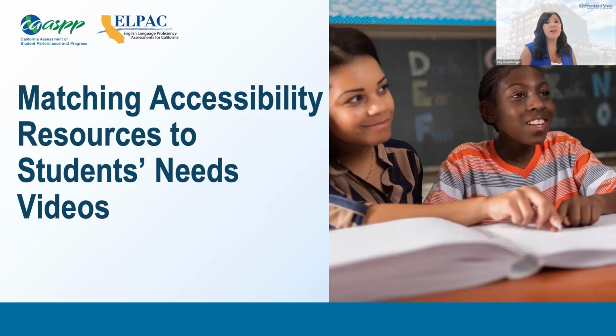This training will delve into the accessibility resources provided on the California Assessment of Student Performance and Progress, or CAASPP, and the English Language Proficiency Assessments for California, or ELPAC. We will review learning goals and success criteria of the training and where to find training resources.